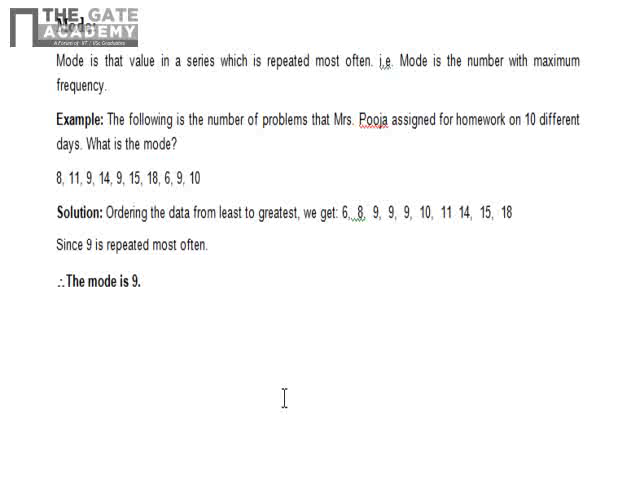Suppose there is a set of data in which two values are repeating same number of times, then the data is called as multimodal data. Why? Because it is having two modes.